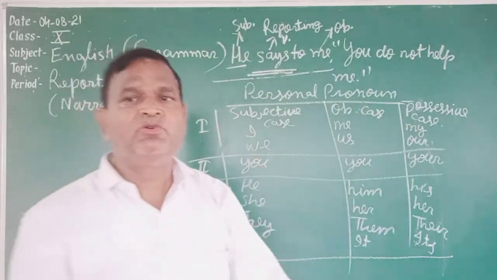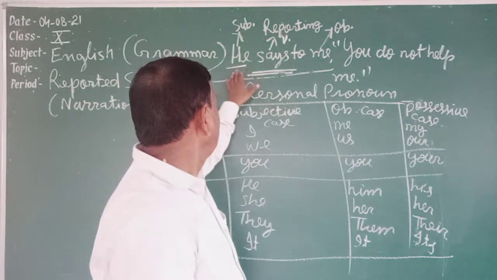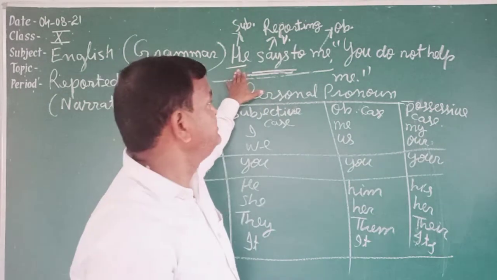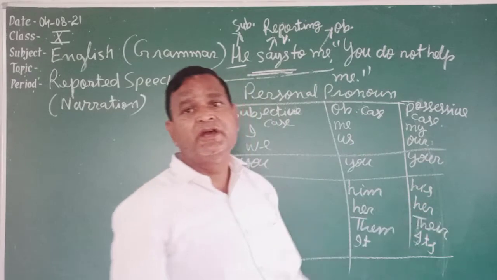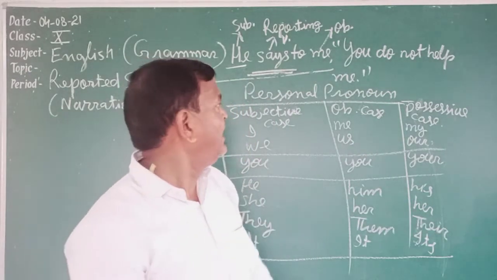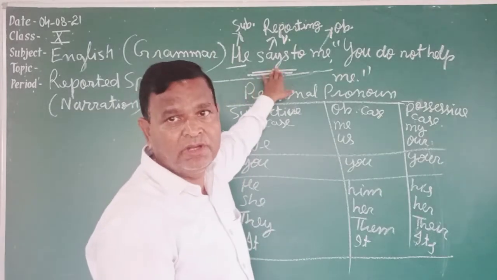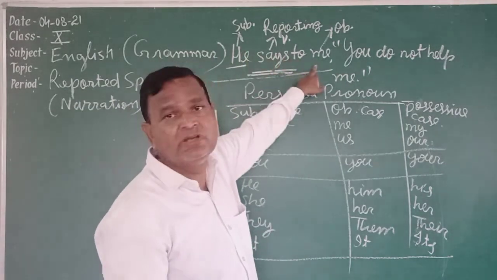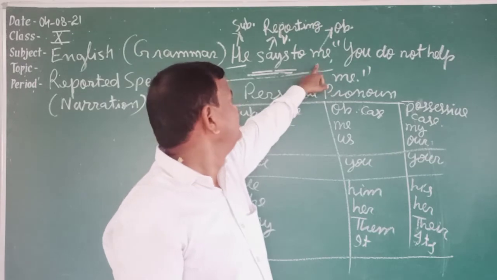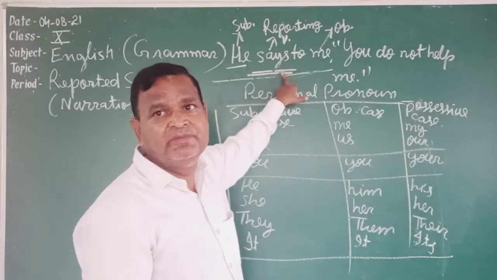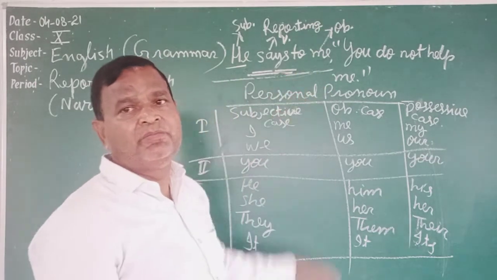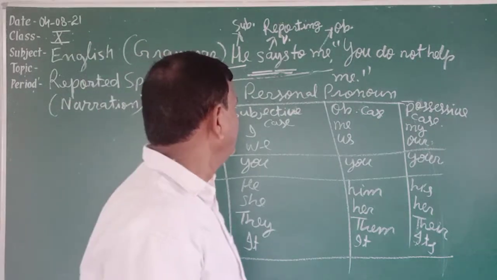The first thing I have told you is that the words or sentence of the speaker that is written in inverted commas is known as direct speech or reported speech. And out of inverted commas, three are found: reporting verb, its subject, and its object. Again I am telling you that this reporting verb can be written in either present tense or past tense or future tense.